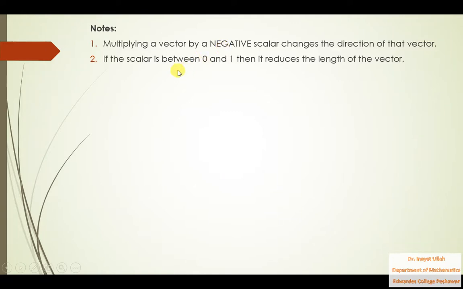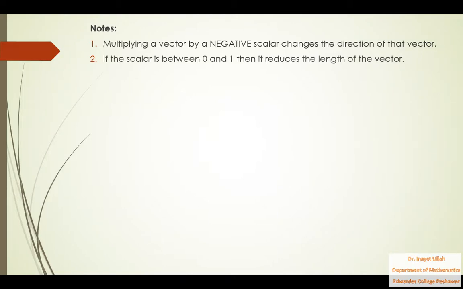The second one is, if that scalar which is going to be multiplied lies between 0 and 1, how many numbers lie between 0 and 1? There are infinitely many numbers between 0 and 1. 1 by 2, 1 by 3, 1 by 4, 1 by 5, 1 by 10, 1 by 100, 1 by 10,000, 2 by 3, 2 by 5.